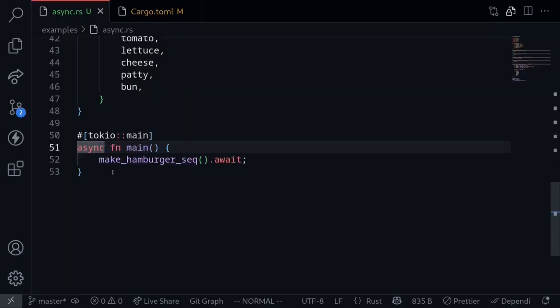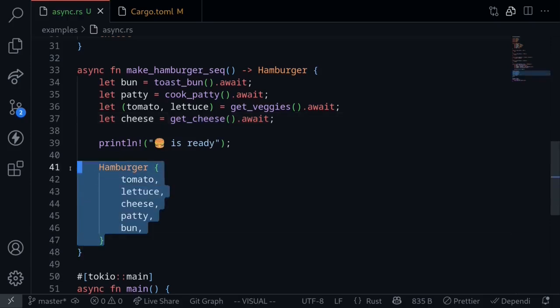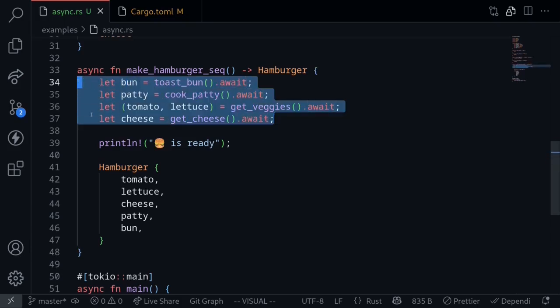So this is an example of turning a regular function into an async function. Let's now make the process of making the hamburger faster. Currently, we're making a hamburger by first toasting a bun, and after the bun is ready, we cook a patty, and then after the patty is done, we get the veggies, get the cheese, and then put all of the ingredients together. But if you're cooking in real life, you can do some of these concurrently. For example, you can toast the bun while you're cooking the patty, and while the patty is still cooking, you can prepare the veggies and the cheese. We can express this and also execute some of these functions concurrently using the async await syntax.